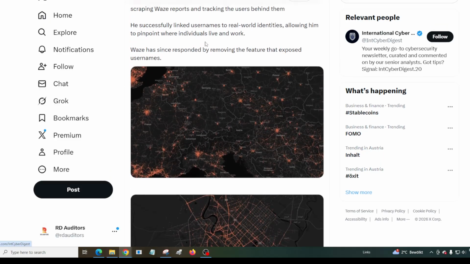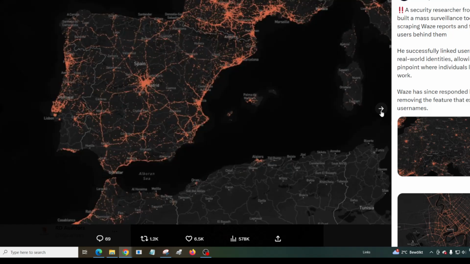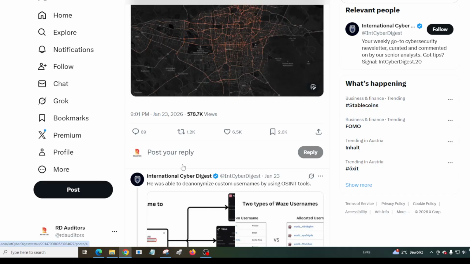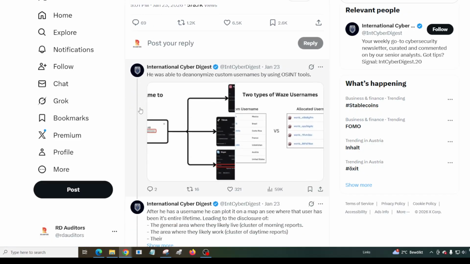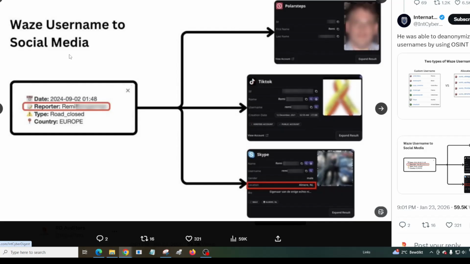So as you can see here, this gives you a breakdown of some information regarding location. And ultimately what happened with this individual is he created custom usernames connected to social media.